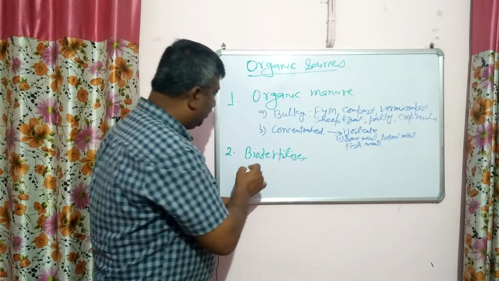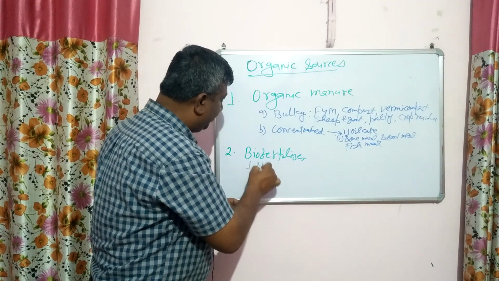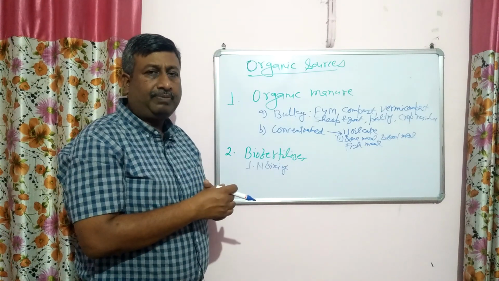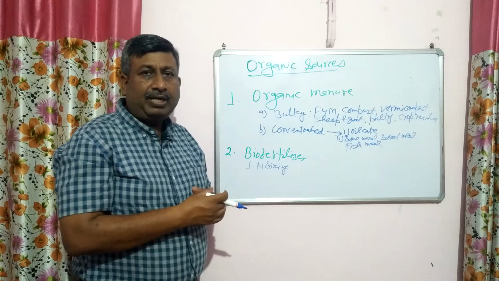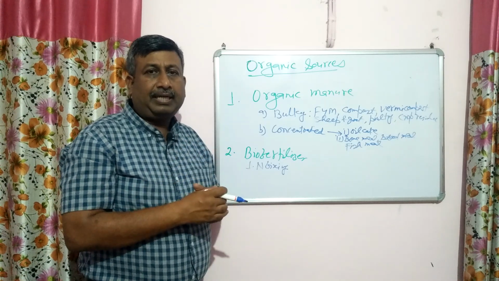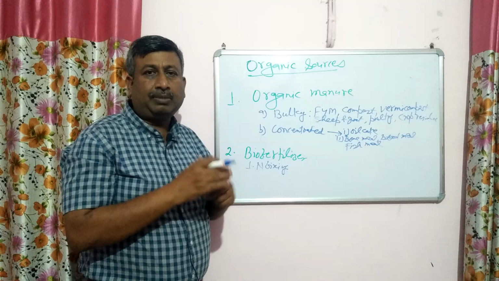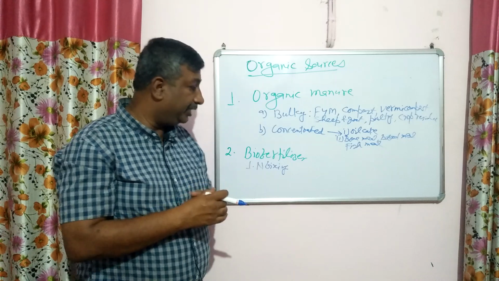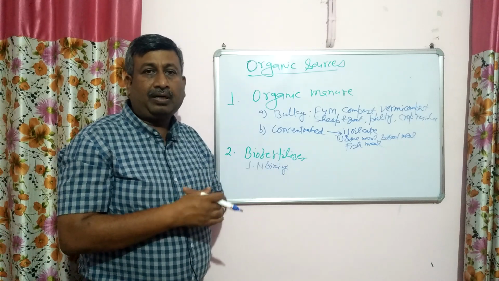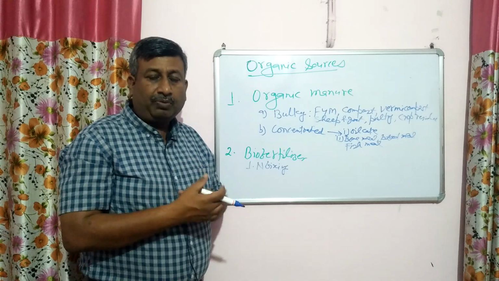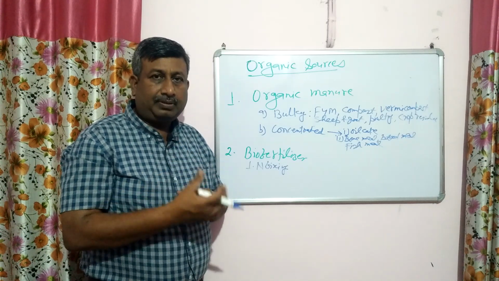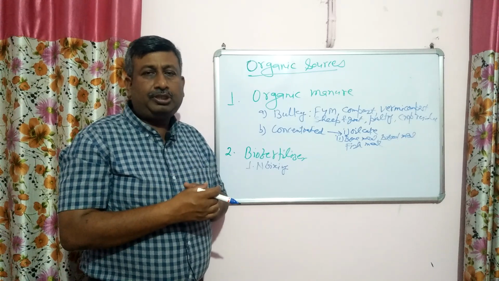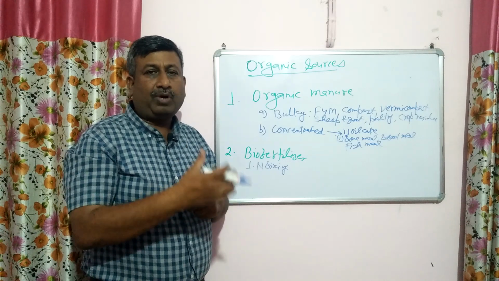Then in case of biofertilizer, important biofertilizers are nitrogen fixing type biofertilizers. We know that there are two types of nitrogen fixing biofertilizers, free living and symbiotic. So a detailed lecture on classification of biofertilizer is there in the playlist, soil fertility and nutrient management, and you may watch this lecture in detail. So nitrogen fixing free living are azotobacter, azospirillum, acetobacter, and the symbiotic, very common, is rhizobium, used in pulses. Then azolla is also used in transplanted rice in water bodies.